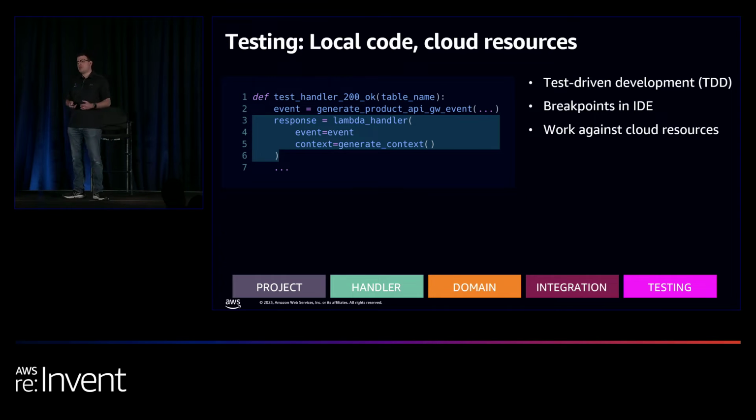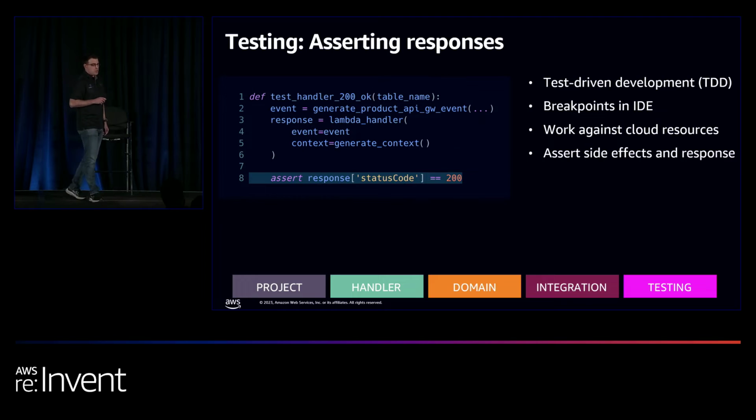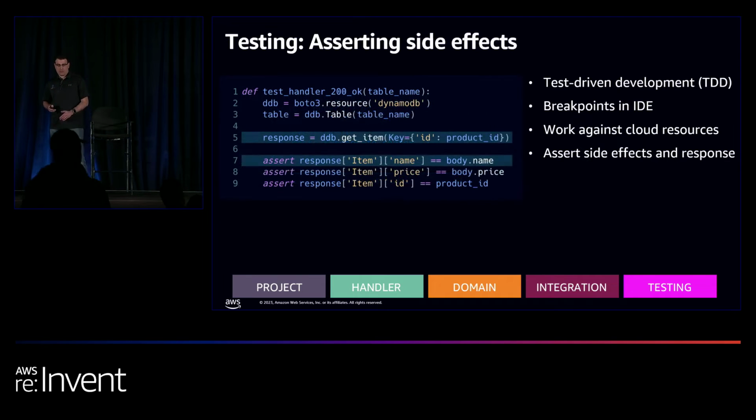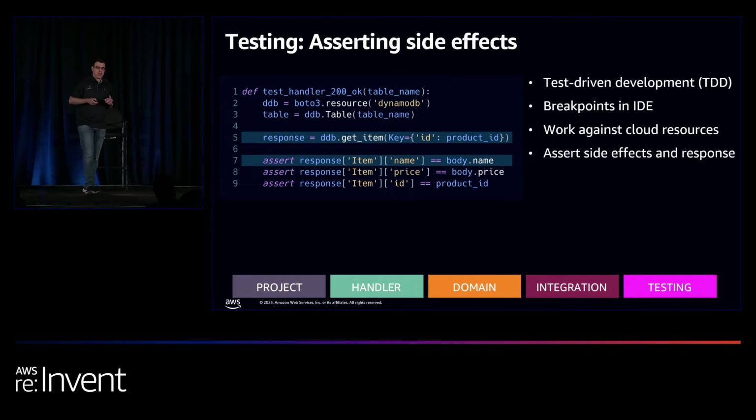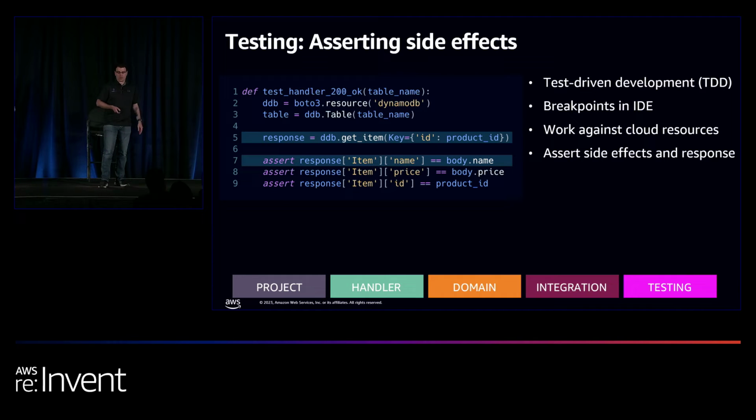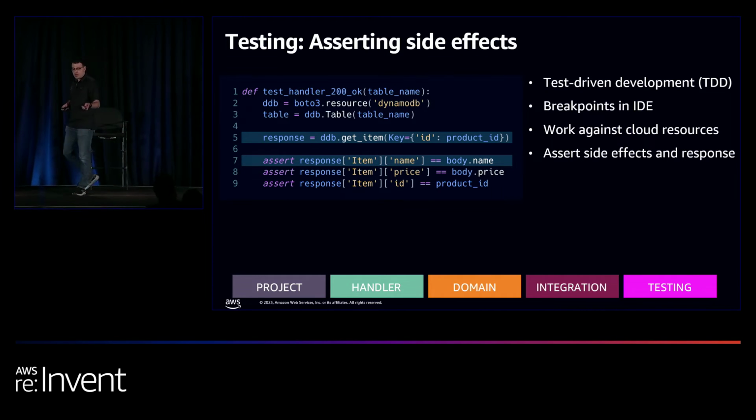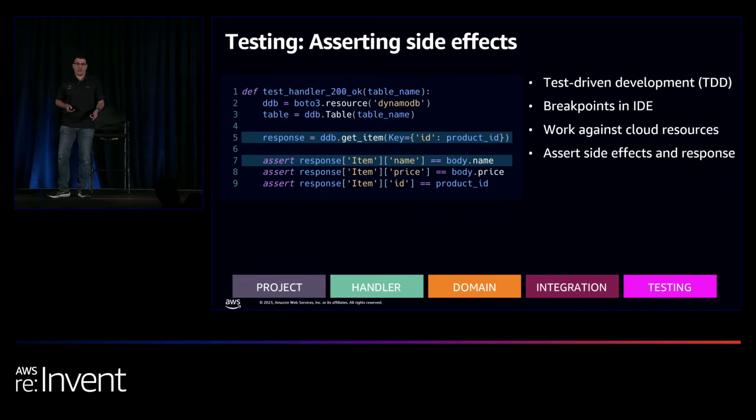Then you can add breakpoints in the IDE. You're going to work against the cloud. You're going to access the DynamoDB table. You're going to get the response back, and then you're going to assert the response. So we want to make sure that we have status code 200 OK, and we want to check any side effects. Now, our create product function saves the product to the database. So what we want to check is that an entry is actually inserted to the database with the correct values. So that's what we're going to do. We're going to use Boto to basically fetch the item and see that all the values match up.